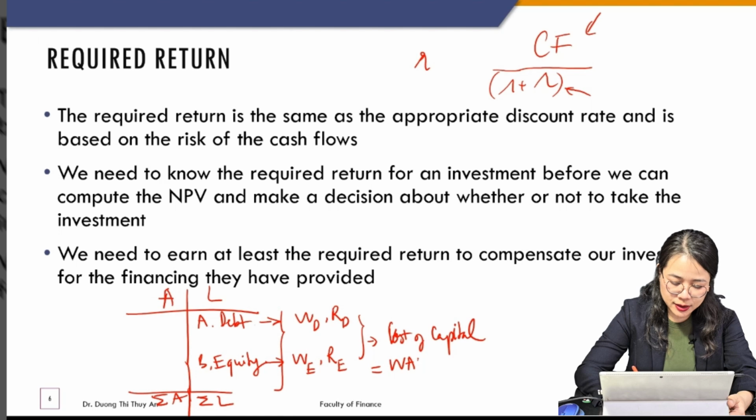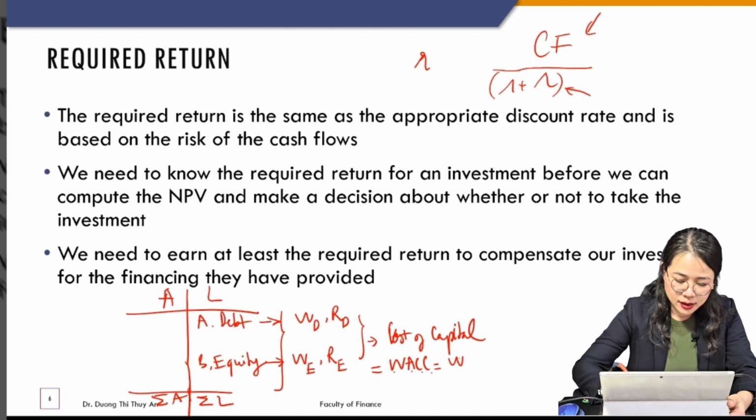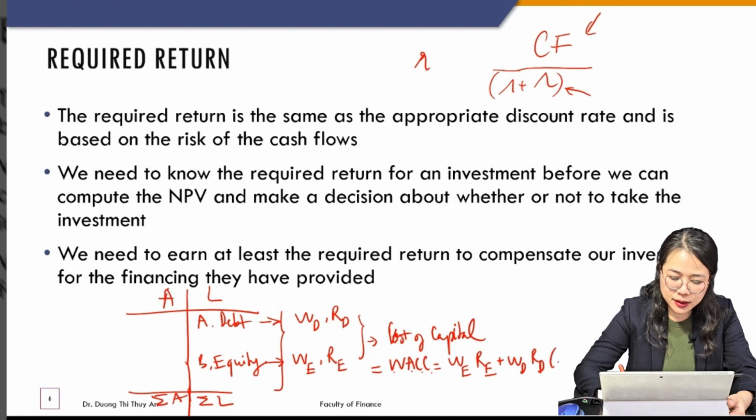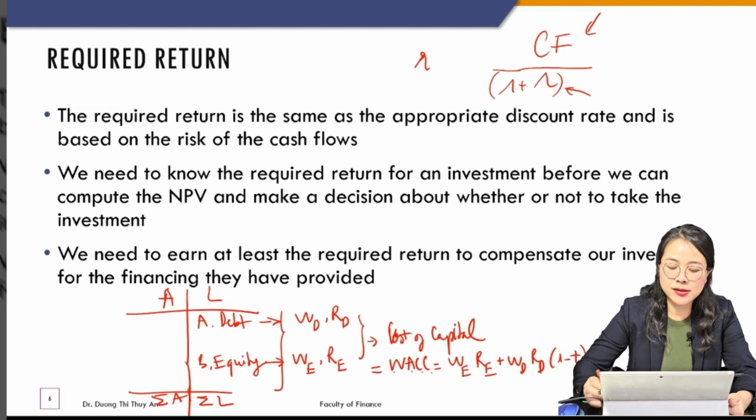This is the abbreviation of cost of capital, weighted average cost of capital, WACC, which is equal to W_E times R_E plus W_D times R_D, multiplied by 1 minus the corporate tax rate. I'm going to explain why we come up with this formula, but the general idea is cost of capital is the weighted average of the components of the capital, and the tax rate here we will explain.